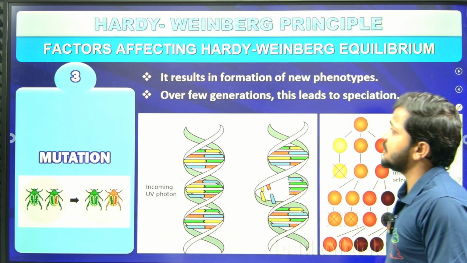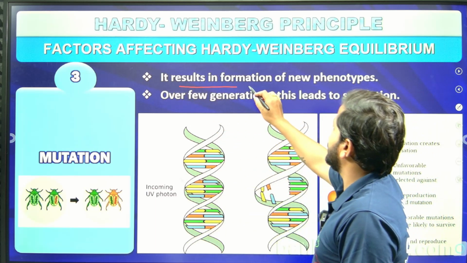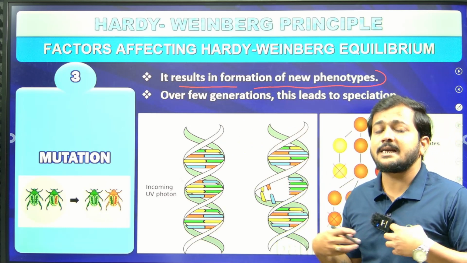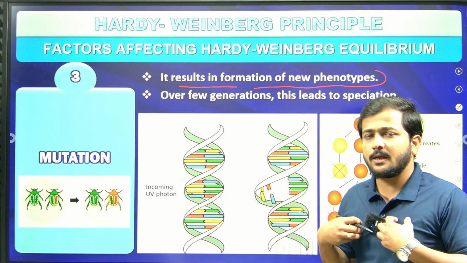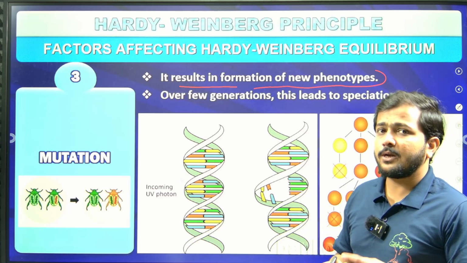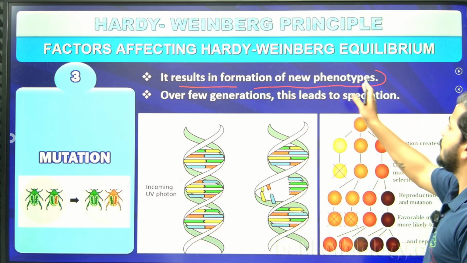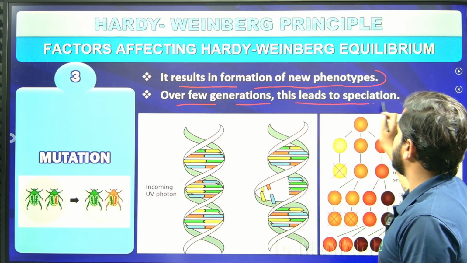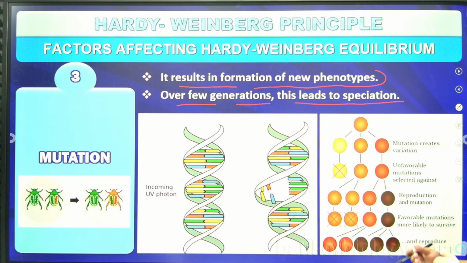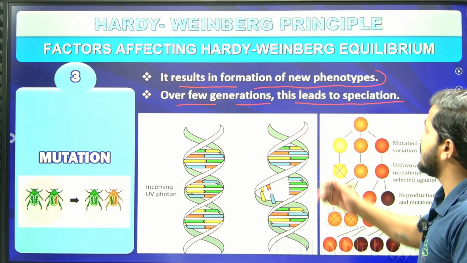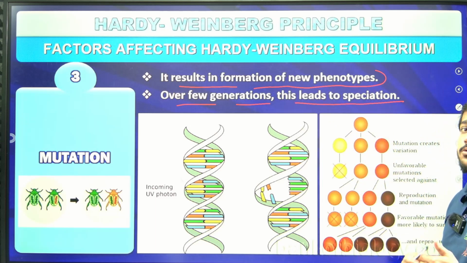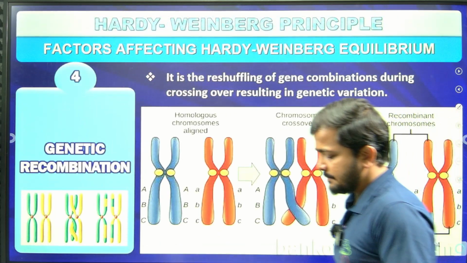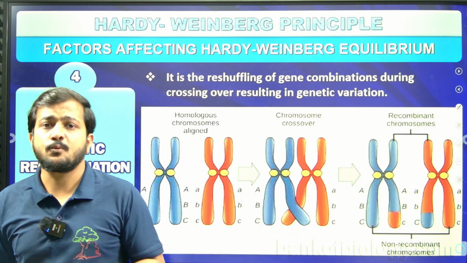Then there is mutation, which majorly results in the formation of a new phenotype. Genotype means the genetic makeup, the genes present inside our DNA, and due to mutation it formed a new phenotype. So new phenotypes can be seen over a few generations, and this leads to speciation. If a mutation goes on continuously taking place, then definitely it is going to lead to new species formation, like how we evolved from monkeys to human beings. That is actually due to mutation.